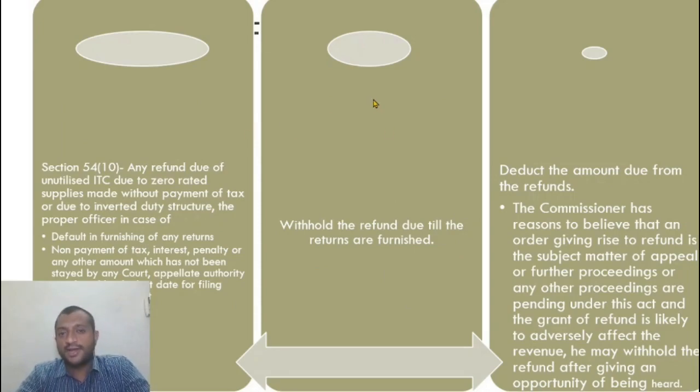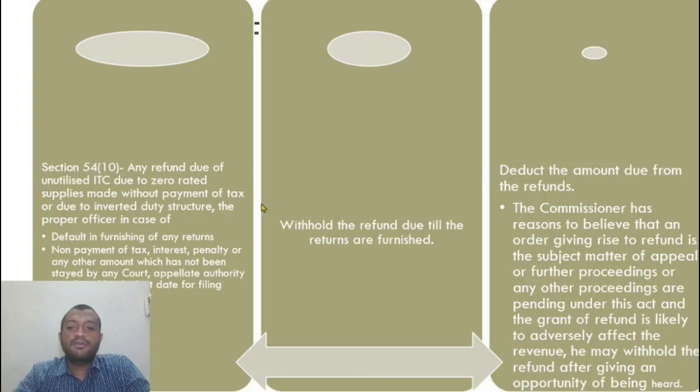What are the situations where the proper officer or commissioner can withhold the taxes or refund which is due to the applicant? Section 54 subsection 10 says that any refund of unutilized ITC due to zero rated supplies without payment of tax or due to inverted structure, the proper officer, in case of default in furnishing return, non-payment of tax, interest, penalty which has not been stayed by any court or appellate authority or tribunal by the last date of filing the appeal under the act, can withhold the refund. So he can withhold the refund till the returns are furnished.